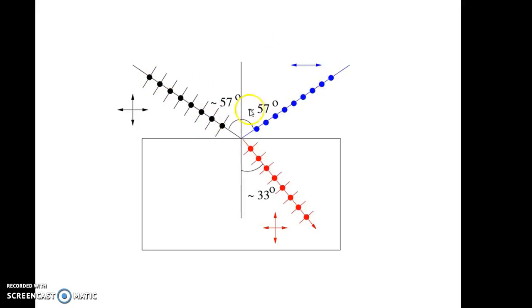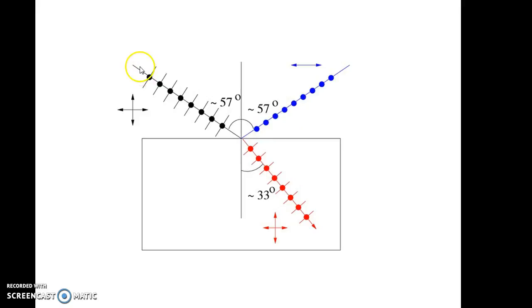Then you know the symbol for representation of plane polarized light. It can be shown by either lines or dots. It indicates light which vibrates in only one plane, that is, the electric field vector vibrates in only one plane, and therefore it is known as plane polarized light. So here we can obtain polarized light by reflection. When an unpolarized beam of light is incident at any angle of incidence on any transparent surface, then the reflected beam is just polarized. You can say that it is partially polarized.